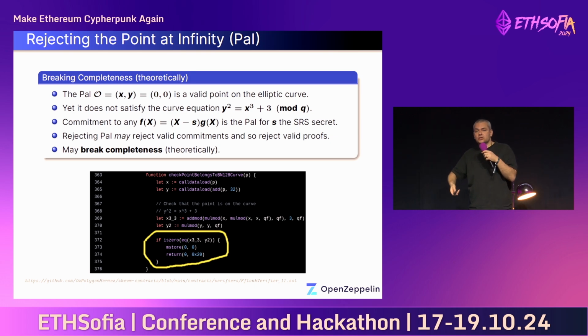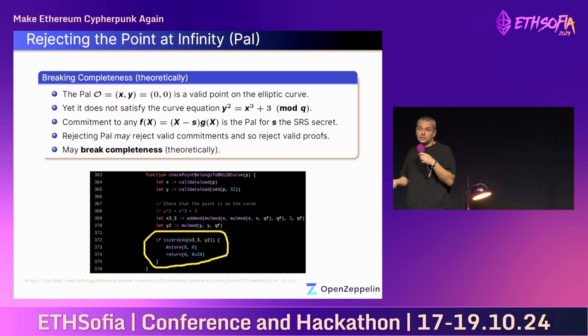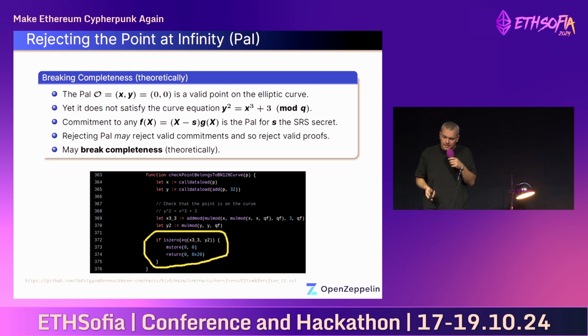And many implementations just choose to ignore this point. So if you get a commitment equal to the point at infinity, you just ignore it. That's fine, but if you have a polynomial that has a commitment that has roots in the secret parameter s of the SRS, then its valid commitment will be the point at infinity, and you will be ignoring this point. So as a result, you break completeness. So valid proofs will be rejected.